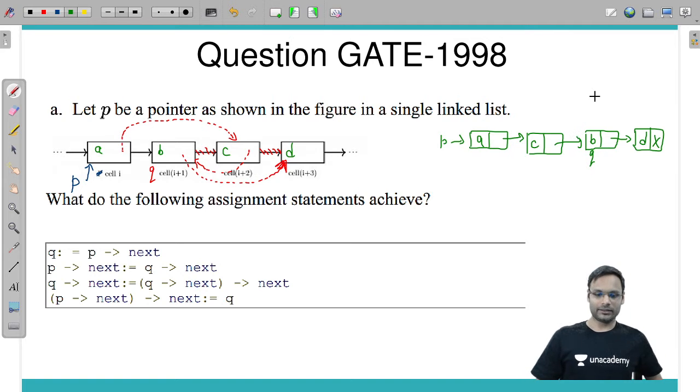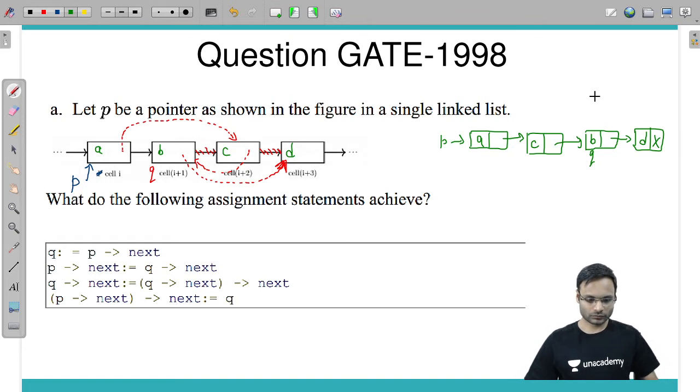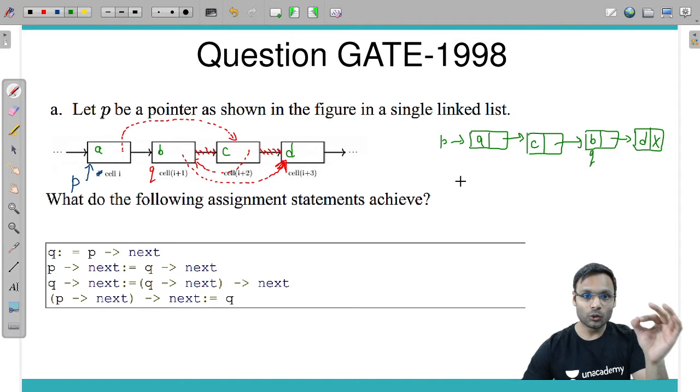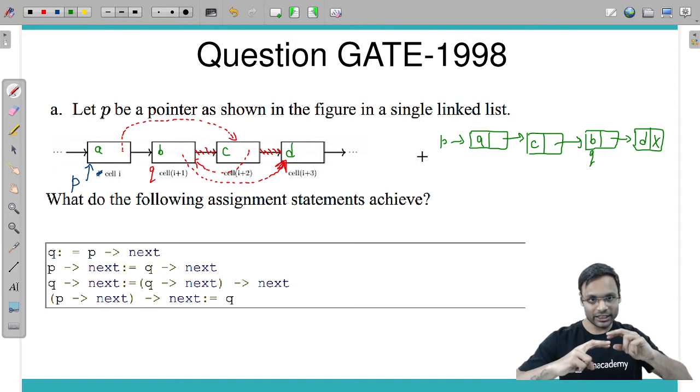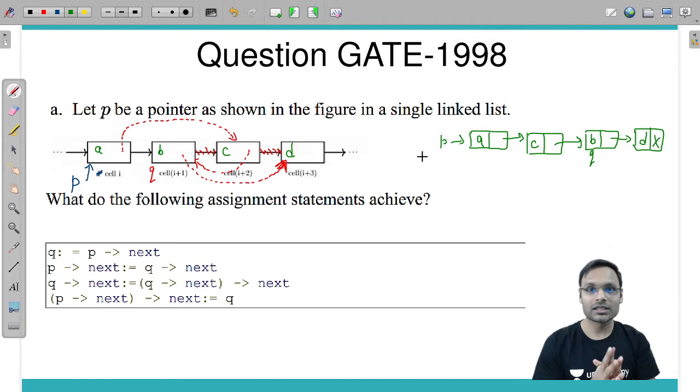What exactly did it do? Whichever node P is pointing to, its next two nodes are swapped.